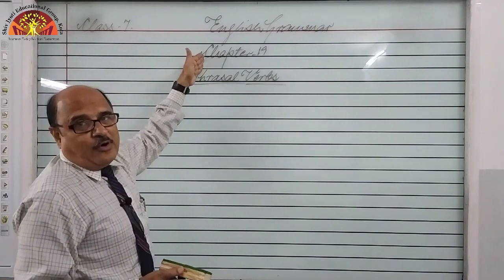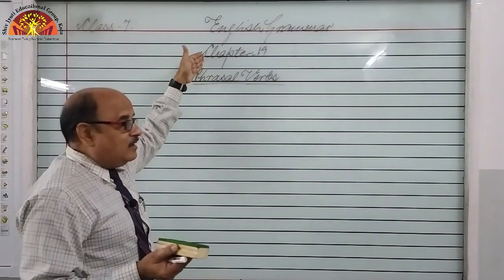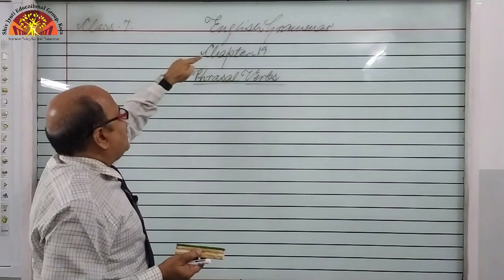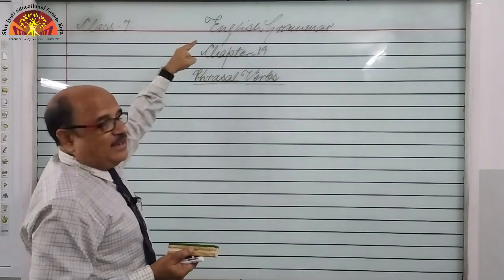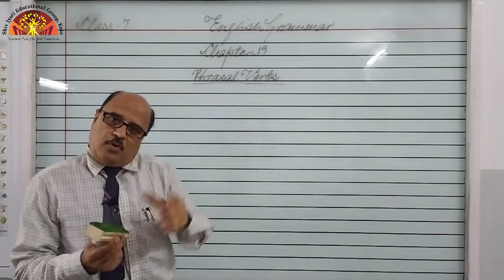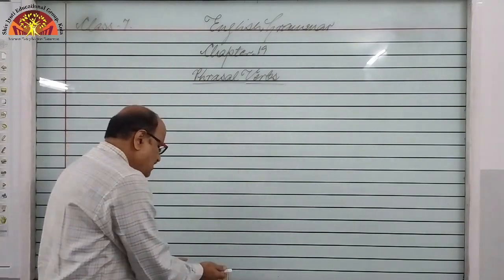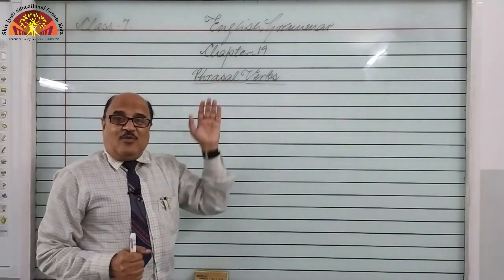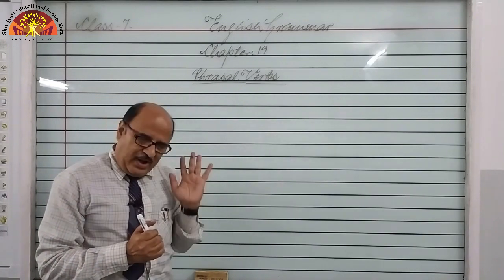Chapter 19 from your grammar book, Grammar Way, chapter 19 of class 7th English grammar. And the topic is phrasal verbs. Okay, so let me explain what phrasal verbs are.